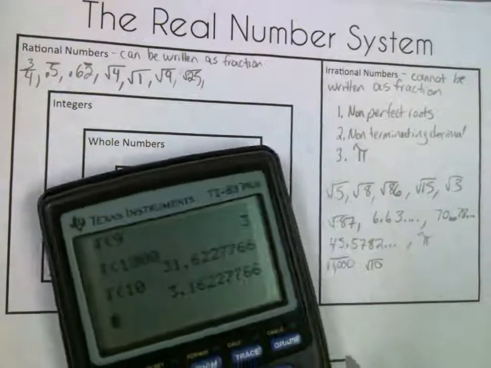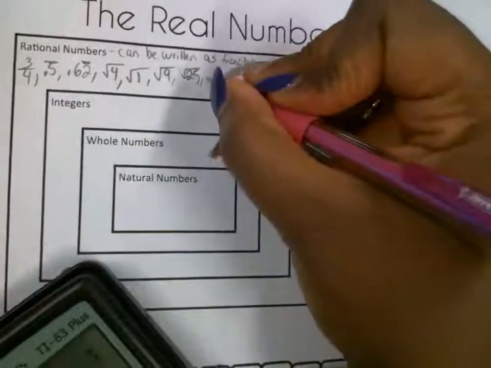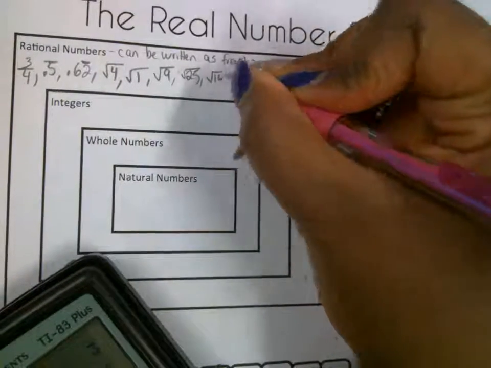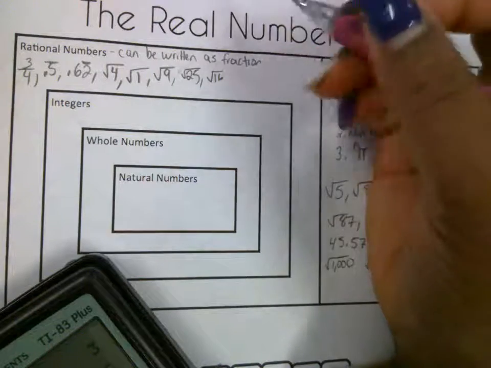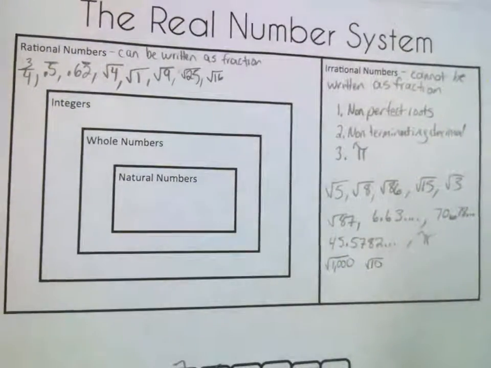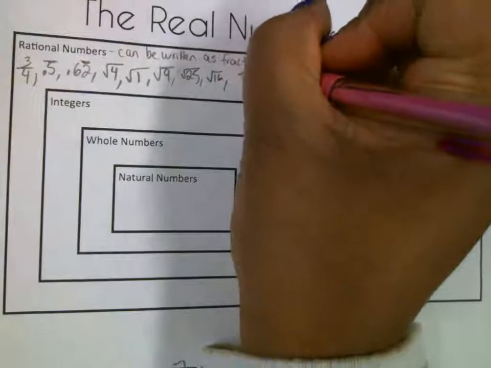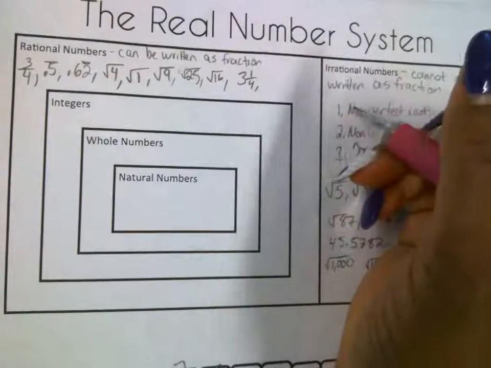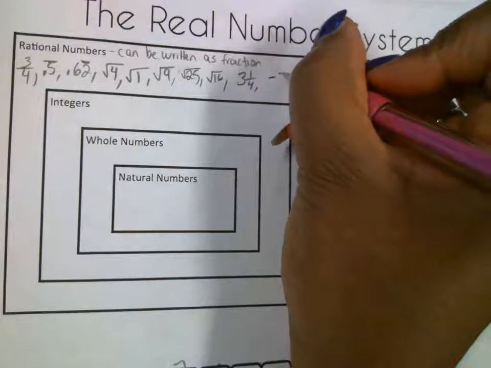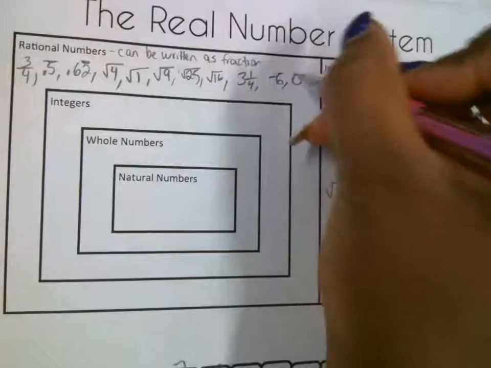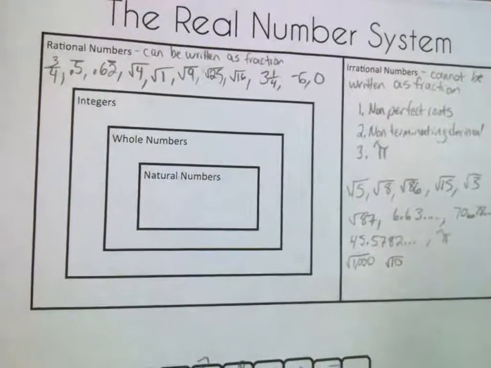Yes. The square root of 16. The square root of 16 is what? What number can be multiplied times itself? 4. All right. So those are rational. Even mixed numbers, 3 and 1/4. Okay. What did I miss? Did I miss anything? Negative numbers. A negative 6. 0. All of those are rational.